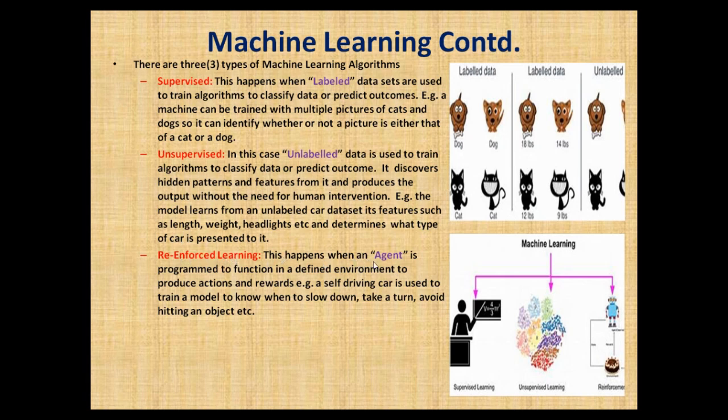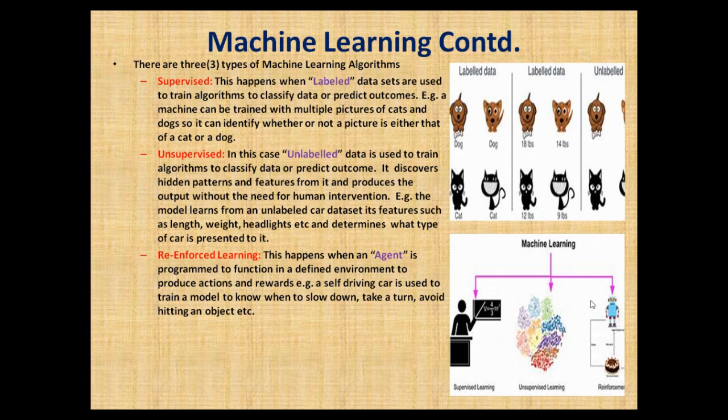learning. This happens when an agent is programmed to function in a defined environment to produce actions and rewards, e.g., a self-driving car used to train a model to know when to slow down, take a turn, avoid hitting an object. What does that mean? In reinforced learning, the machine is not trained directly, and the algorithm is not trained directly. It is trained through an agent. For example, that agent is a self-driving car.